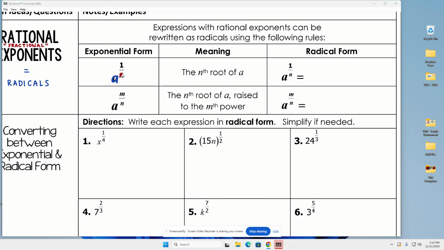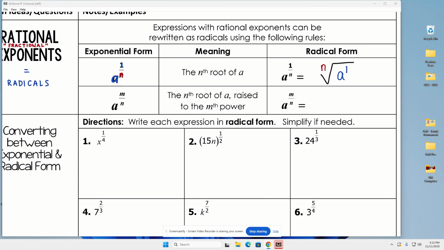So if this is 1 over n, the denominator of that fractional exponent, that is my root. So this is the nth root of whatever your base is, which becomes your radicand, and whatever the numerator of your fractional exponent is, that is what you raise your radicand to on the inside of your radical.